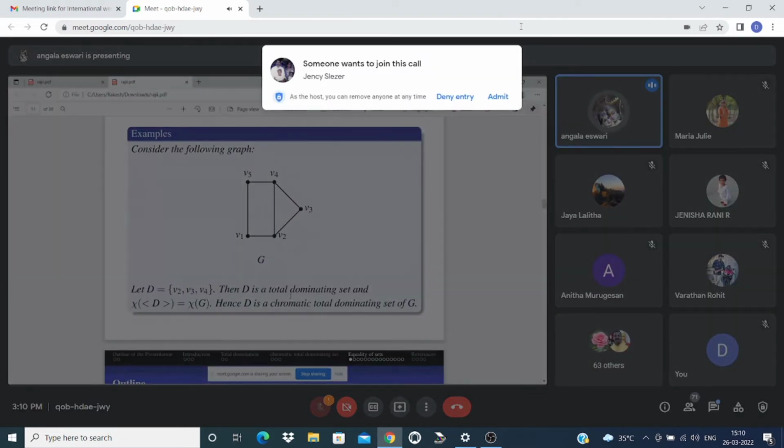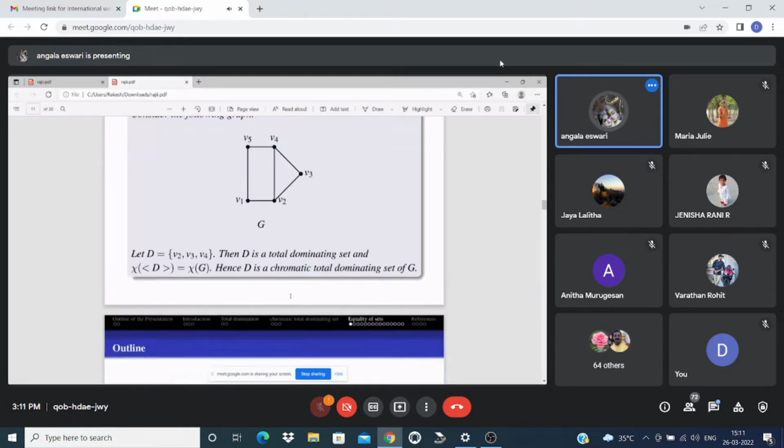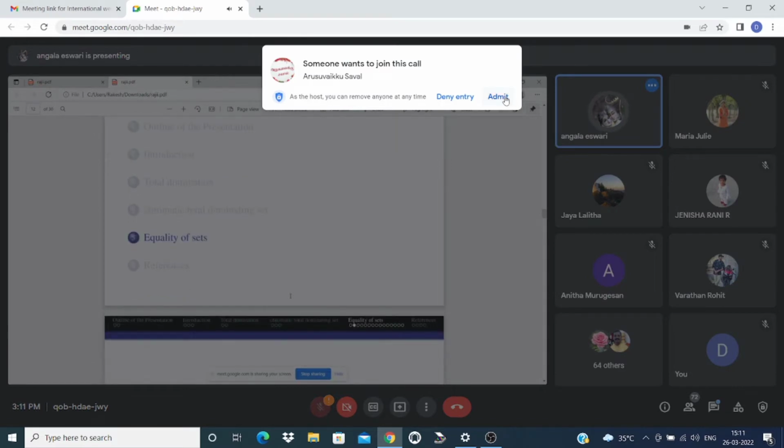Example of a chromatic total dominating set. Here the dominating set D equal to total dominating set D is V2, V3, V4, and chi of D and chi of G equal 3. Hence D is a chromatic total dominating set of G. Now we are going to see the definitions of equality of sets and their theorems.